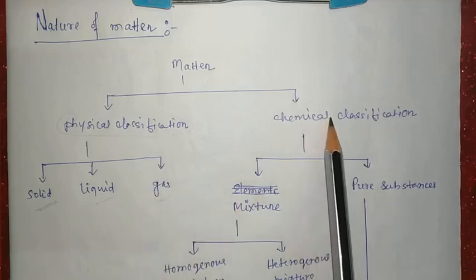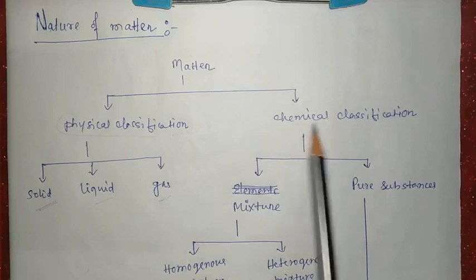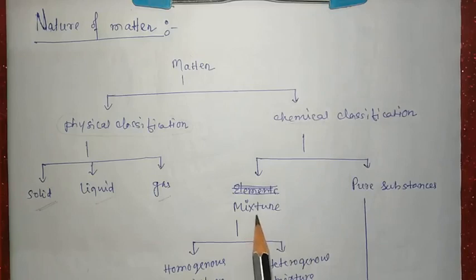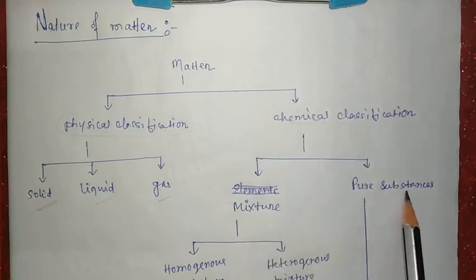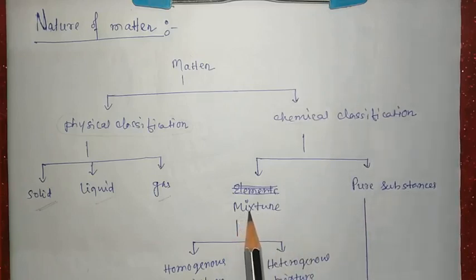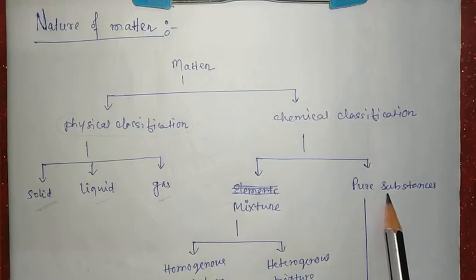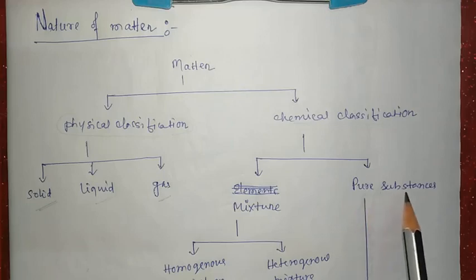On the basis of chemical properties, that means in chemical classification, matters are broadly classified into two types: pure substance and mixture. So what are pure substances? Pure substances contain a single type of particles or molecules. Sugar is an example of a pure substance. Glucose is an example of a pure substance. Pure substances contain a single type of molecules or particles.